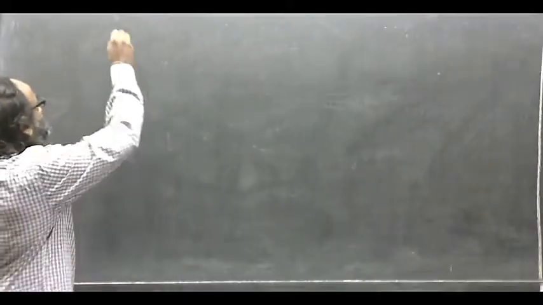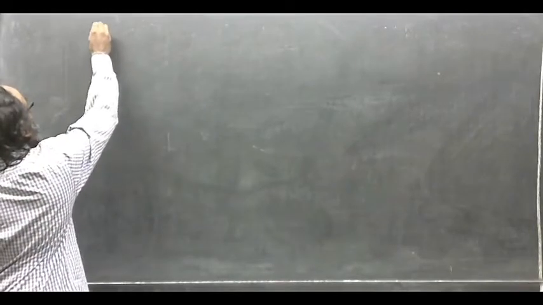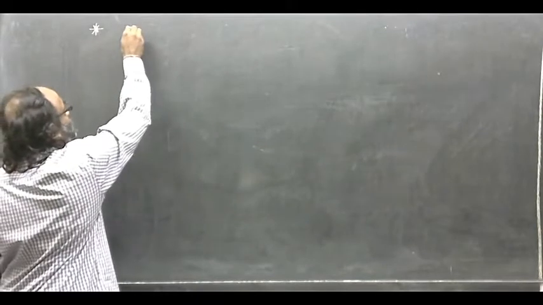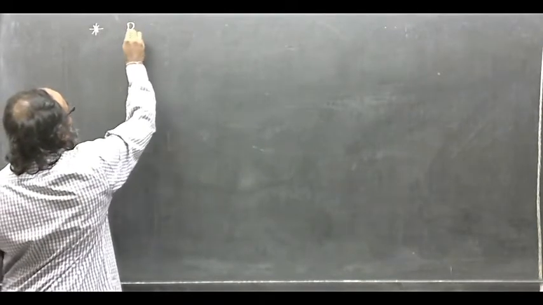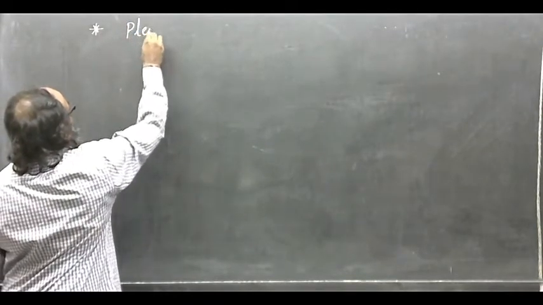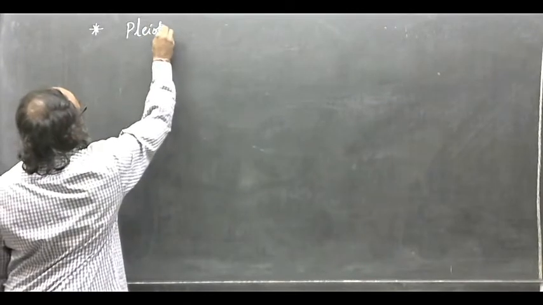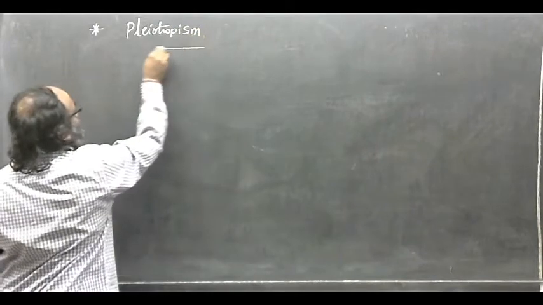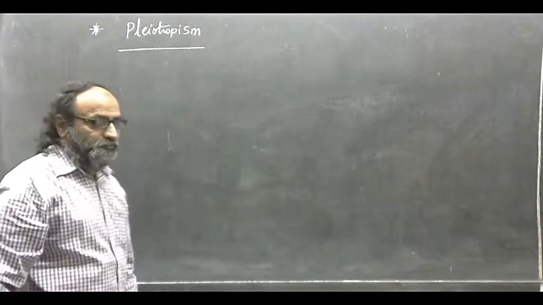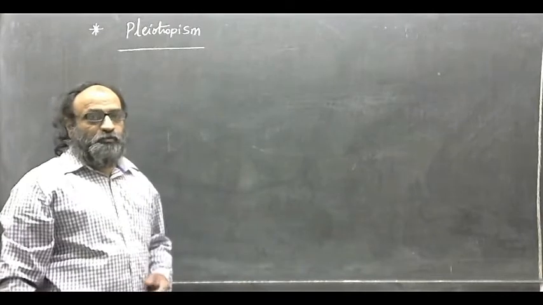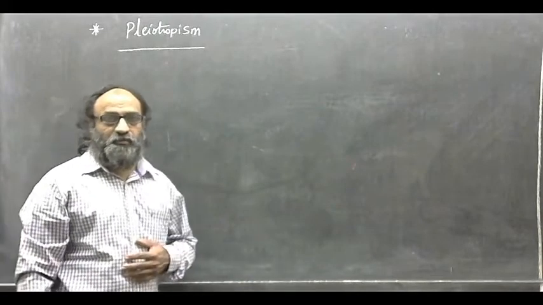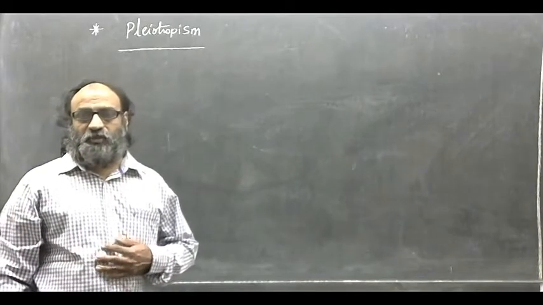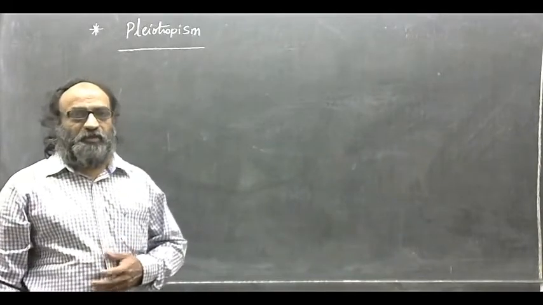One concept which deviates from the Mendelian laws is pleiotropism. Pleiotropism means a single gene which is responsible for more than one character.